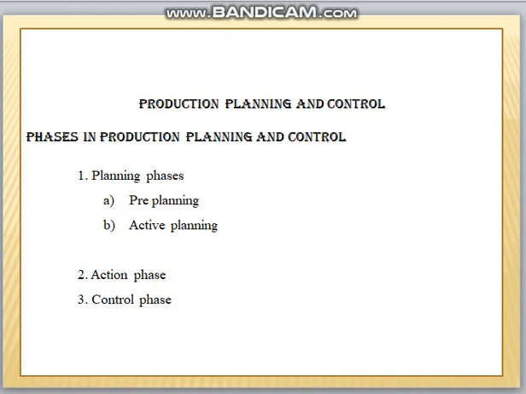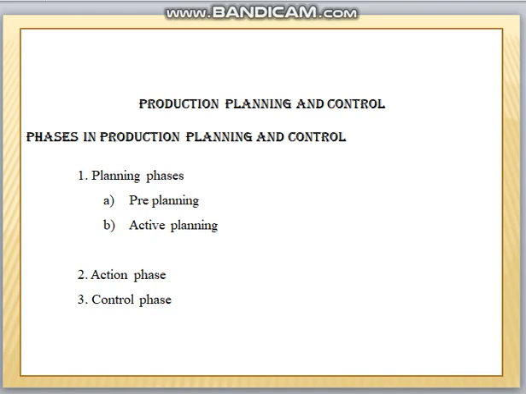Not only that, we also plan to maintain the quality of the product. The action phase is nothing but implementing the plan, whatever plan we have decided. All the plans should be implemented for the work process. This is called the action phase. The third one is the control phase.